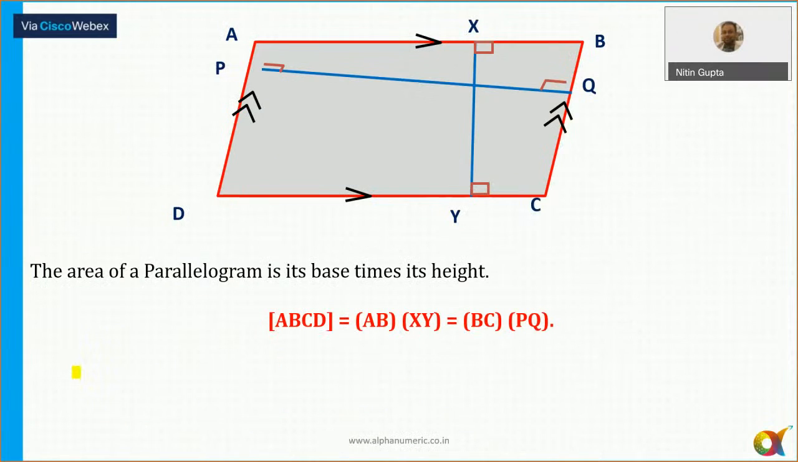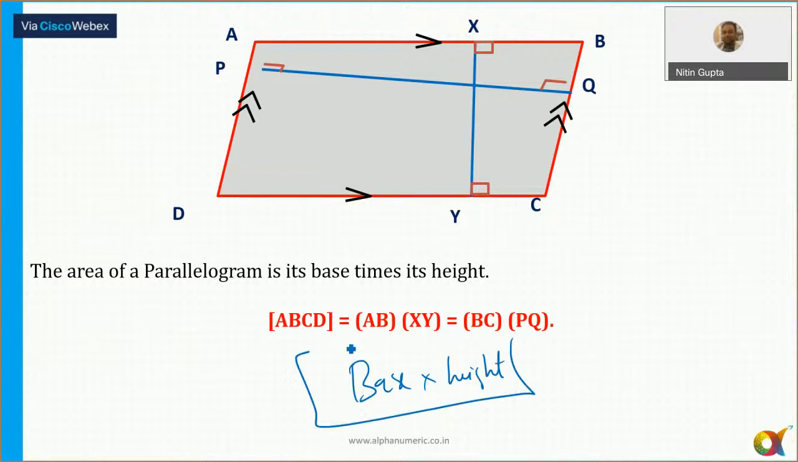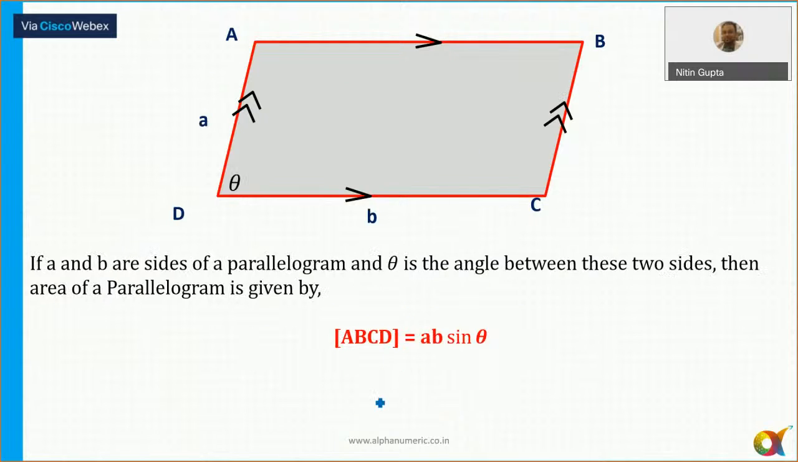Area of a parallelogram. It is always equal to what? Base. I think in 2018 there were questions based on this. Area of a parallelogram is always equal to base into height. Also, area of a parallelogram is equal to AB sine theta, where theta is the angle between any two adjacent sides.